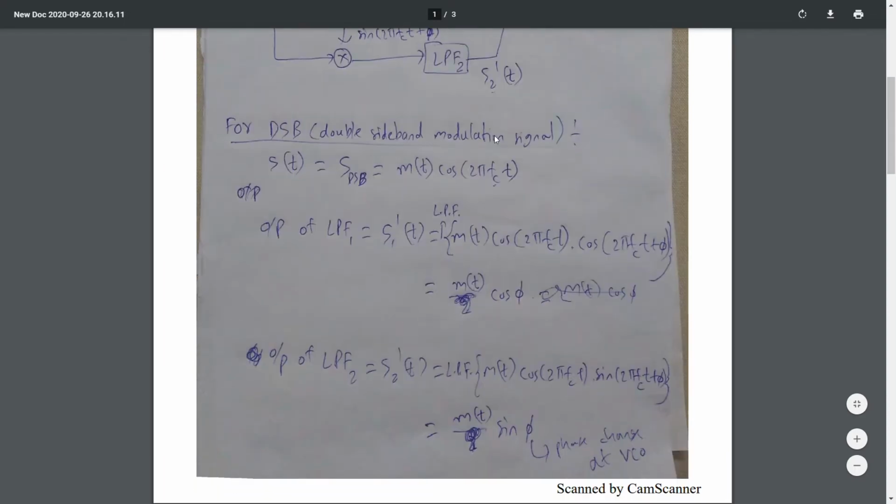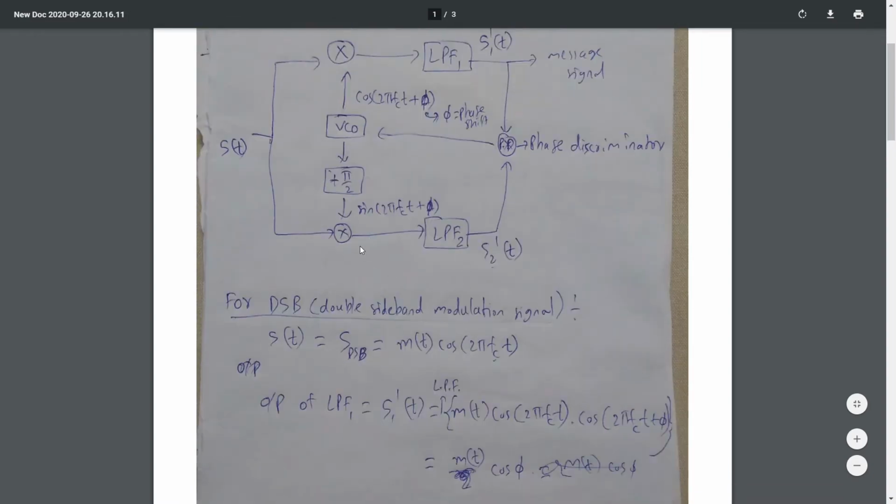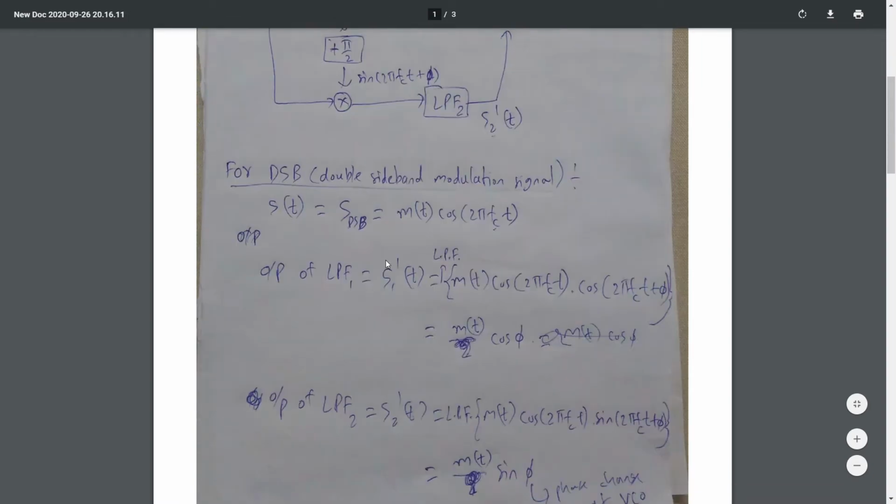For a double sideband modulation signal, the equation is message signal m(t) into cos 2 pi fc t. Here fc is carrier frequency. Output at low pass filter 1 I took as S1'(t), and corresponding at low pass filter 2, S2'(t).